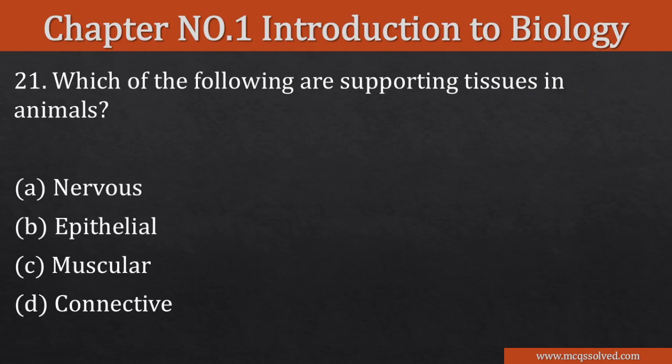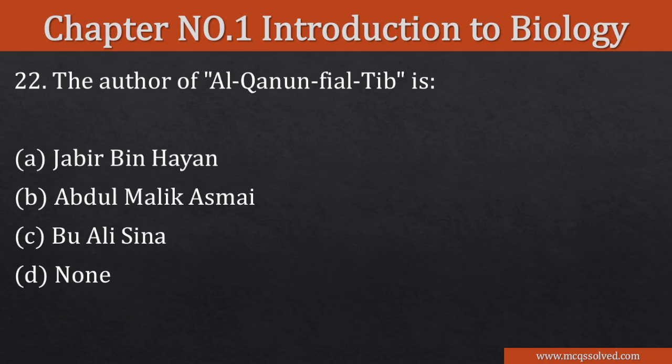Which of the following are supporting tissues in animals? Nervous, epithelial, muscular, connective. So the right option is connective tissue. The author of Al-Qanun fil Tibb is Jabir bin Hayyan, Abdul Malik Asmai, Bu Ali Sina, none. So the right option is C, Bu Ali Sina.